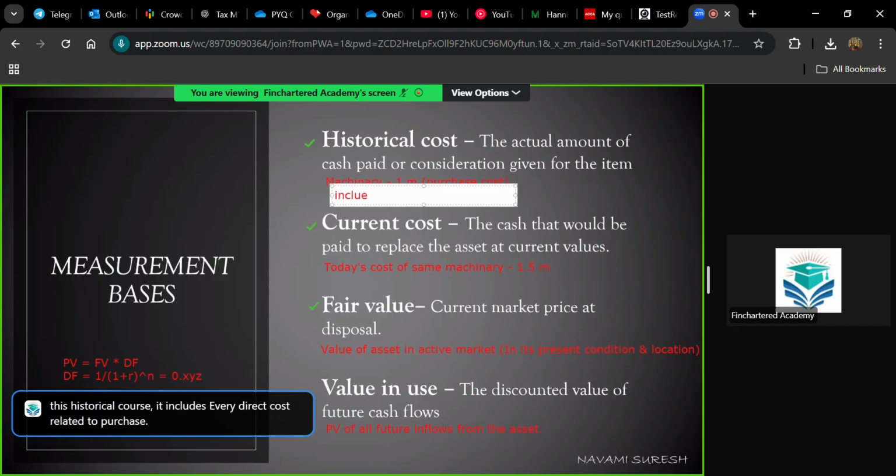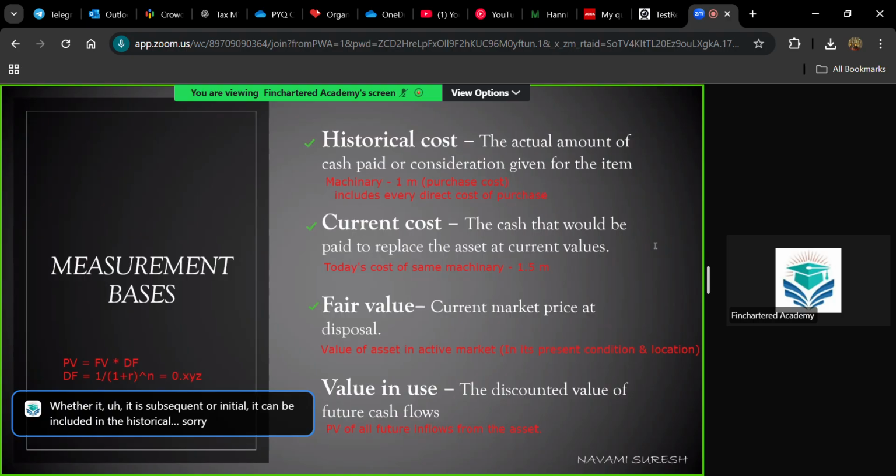We'll see what the direct costs related to purchase are. It includes every direct cost of purchase. Not only purchase, whatever is the direct cost that you incurred in order to bring this asset to its present location and condition, every cost, whether it is subsequent or initial, can be included in the historical cost. Sorry, not subsequent.